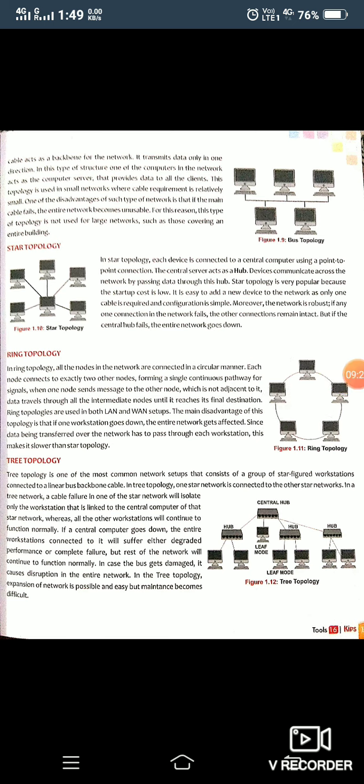Here also, although this topology is good, the speed is very fast, but the main disadvantage is if the central computer goes down, the entire workstation connected to it will suffer. Means it will affect the performance of other systems also. Suppose if the central hub goes down and stops working because of any reason, then all the systems connected with this one will stop working.